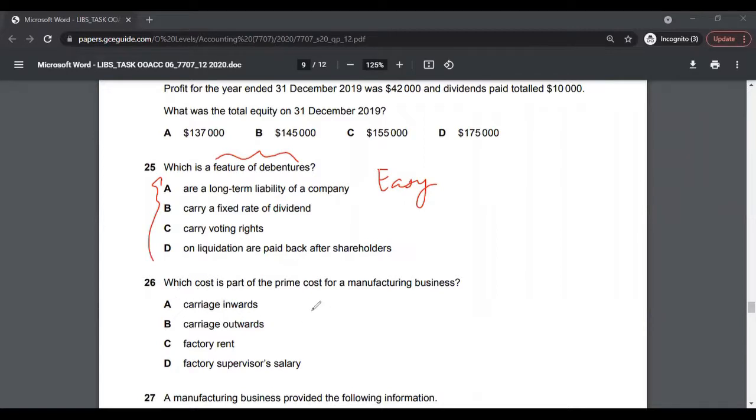Let's look at question 26. Which cost is part of the prime cost for manufacturing? Again, this is an easy question. If you know what prime cost is, prime costs are basically direct costs. If you know what direct costs are, and which cost will be part of the prime cost, this is a fairly easy question. So you will know the answer right away.